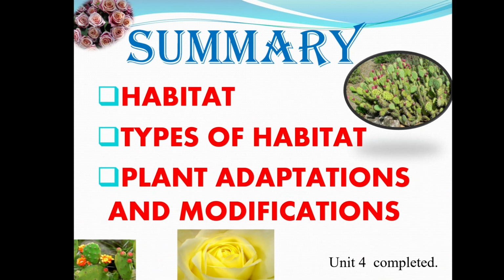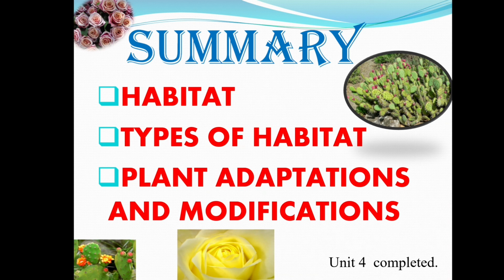Summary of the video, we discussed habitat and types of habitat. The habitat is majorly classified into terrestrial habitat and aquatic habitat, and we classified the terrestrial habitat into different types and discussed them. We also classified the aquatic habitat and discussed many details about that.